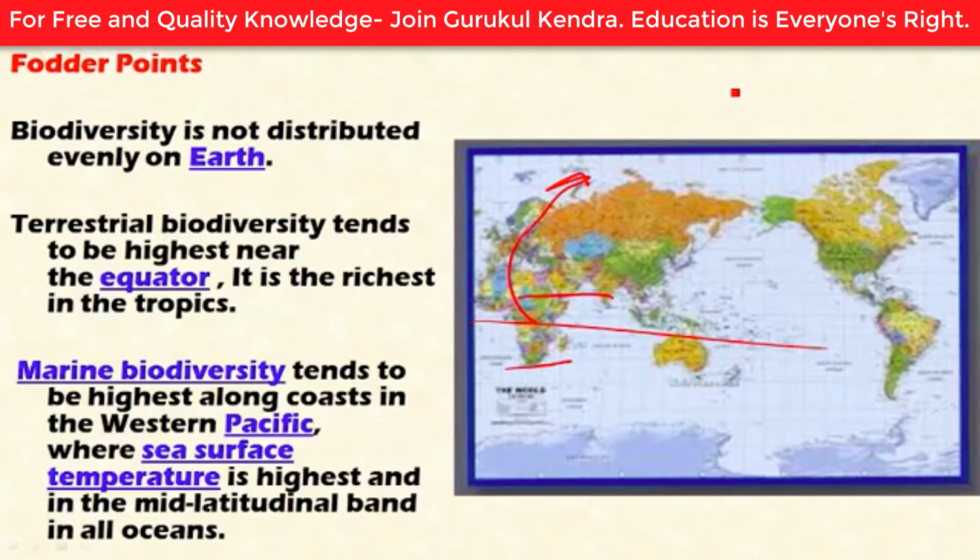And marine biodiversity tends to be highest along the coast of the Western Pacific, not the Eastern Pacific, where the sea surface temperature is highest. Because of the higher sea surface temperature, the biodiversity is higher on the coastal areas of the Western Pacific, and this is the fact here.